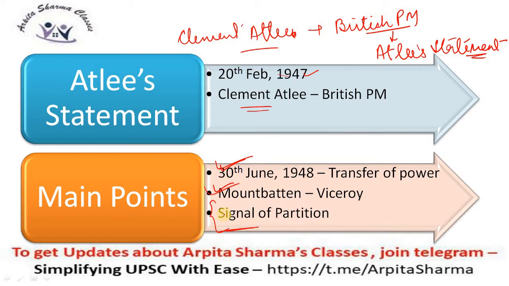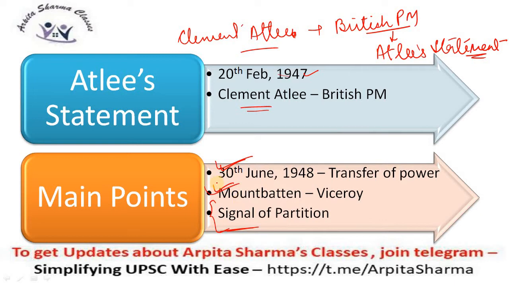Now, I can give you a brief background about it. Congress and Muslim League were two important entities. Congress did not want partition initially because it wanted complete independence, granted to complete India.